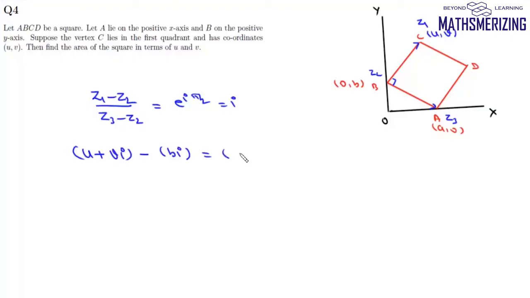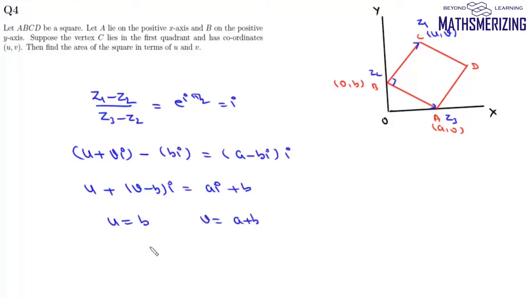Z3 minus Z2 will be a minus b iota into iota. So we can write u plus v minus b iota, and it'll be equal to a iota plus b. So from here we'll get u equals b and v equals a plus b.